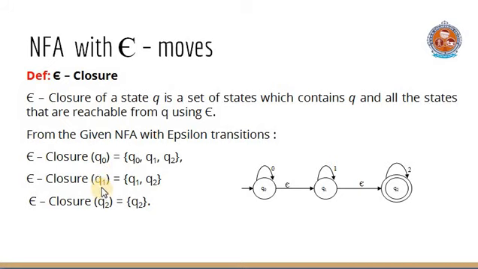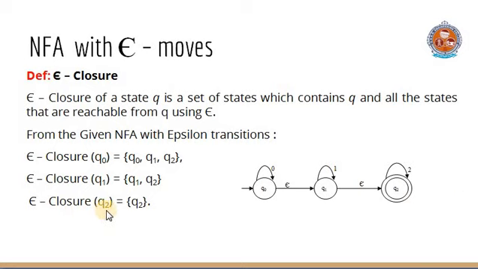Here epsilon closure of Q1 includes Q1 and all other states that are reachable from Q1. So from Q1 we have an epsilon edge to Q2, so we include Q2 here. From Q2 there is no epsilon edge, so no more states are added here, right?